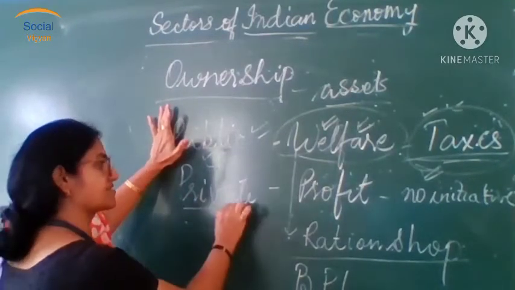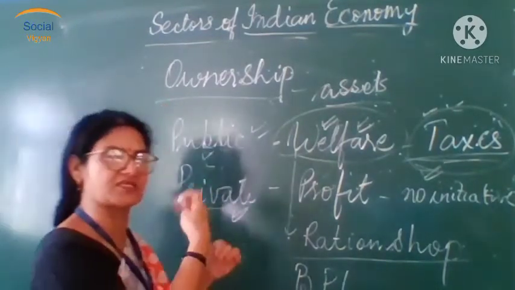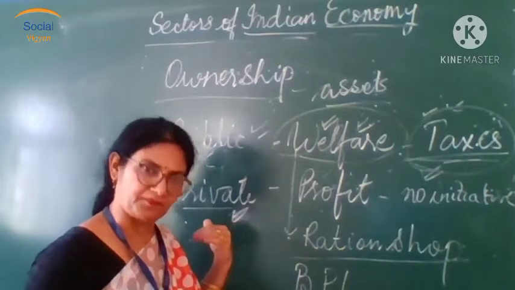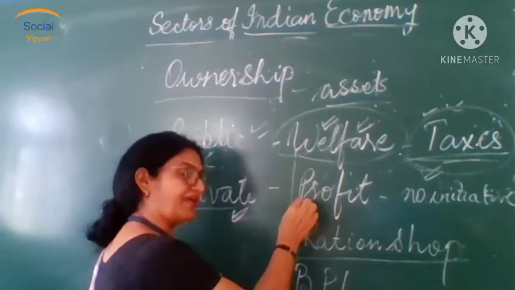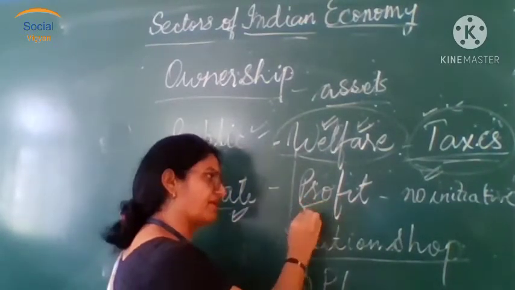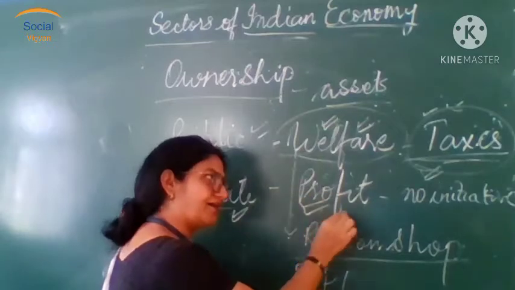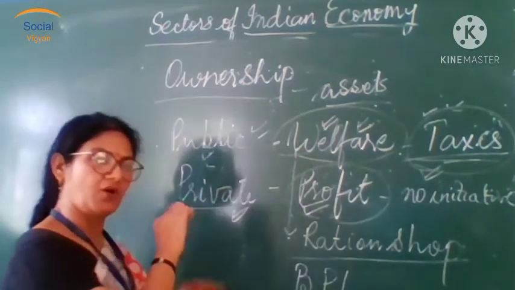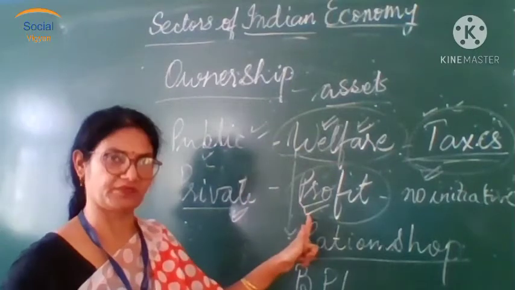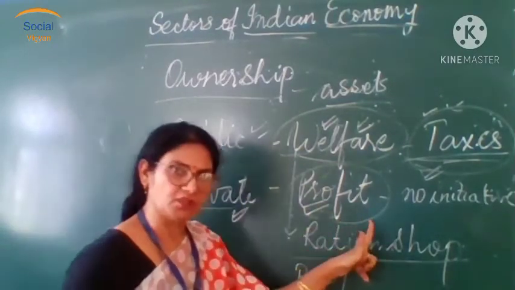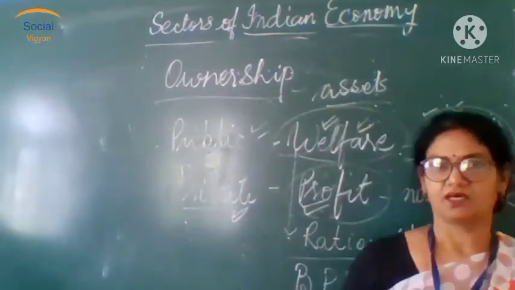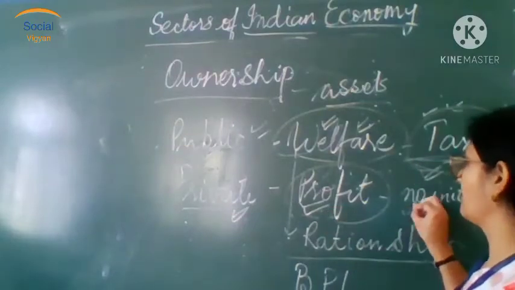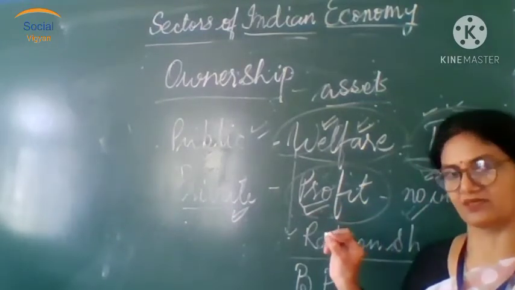Next comes the private sector. In the private sector, the assets are controlled by private owners. They work for a profit motive; their major reason to step into any production work is profit. They do not take initiatives like working for better infrastructure of the country.